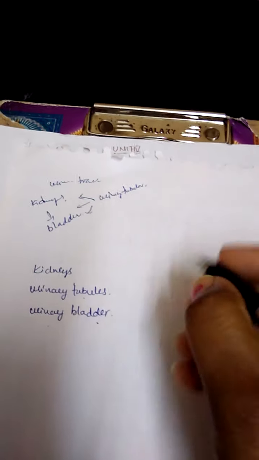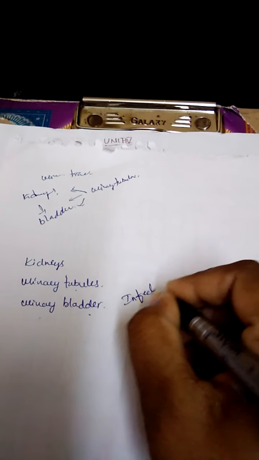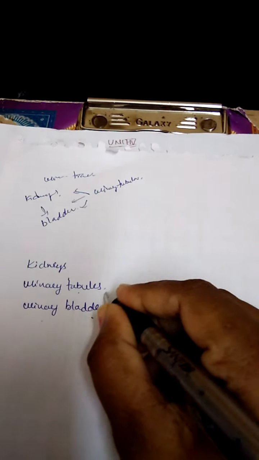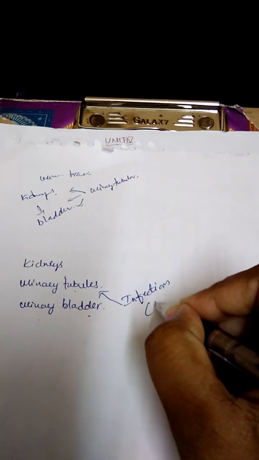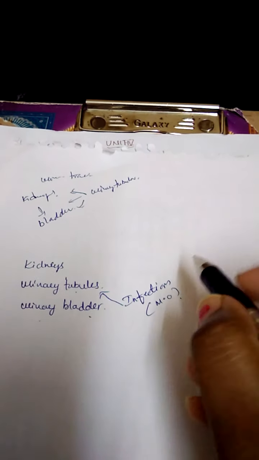So that infection may spread from any of the microorganisms.